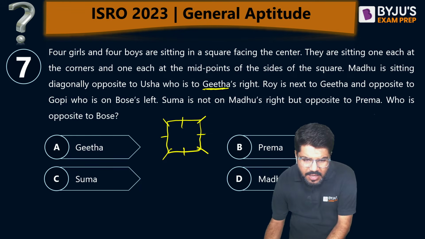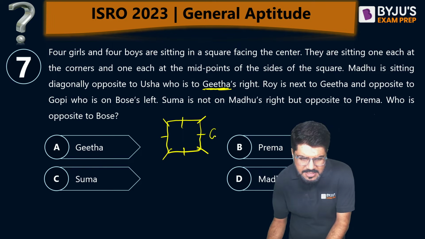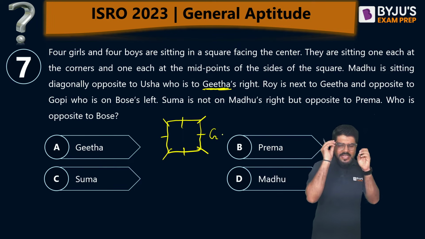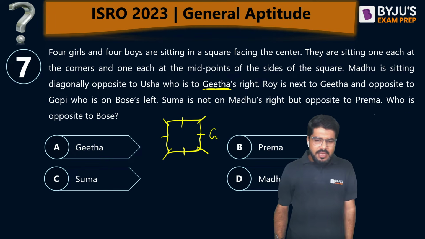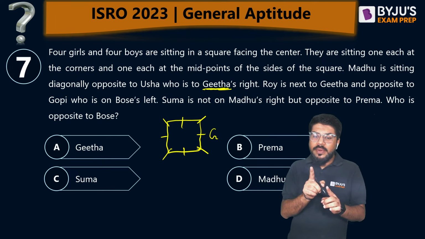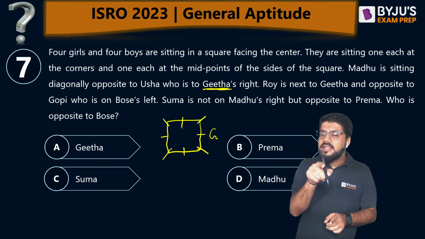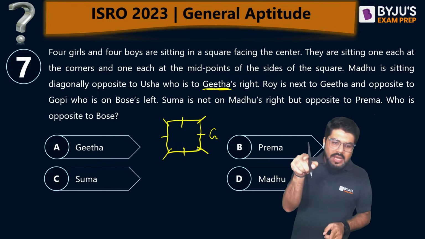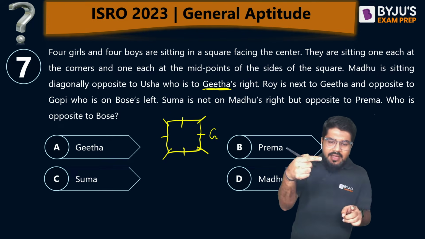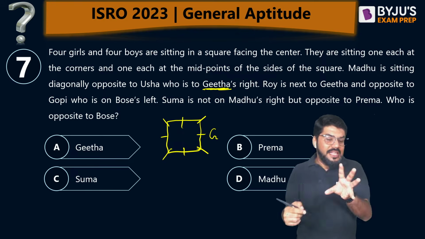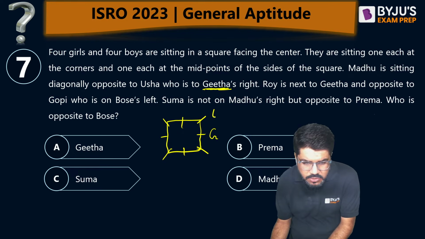So let me pick up Geeta. Let's say this is Geeta. At any place of your choice, you can place Geeta, and Madhu is diagonally opposite. That is very clear. Why am I picking Geeta at the midpoint? Because Madhu and Usha are at the diagonal and they are opposite to Geeta. Usha is Geeta's right, so Geeta should be at the midpoint.